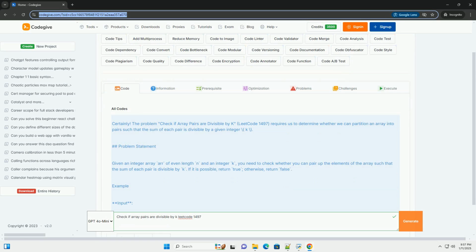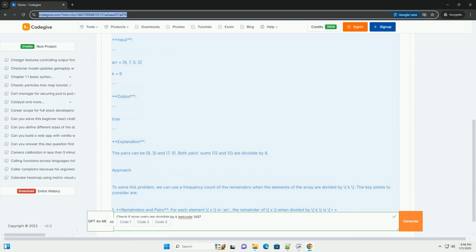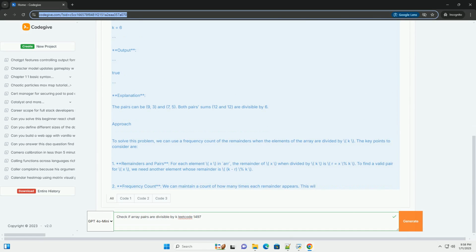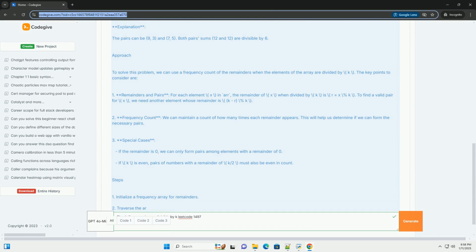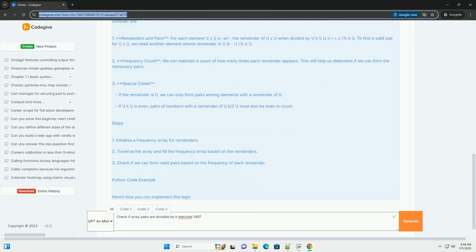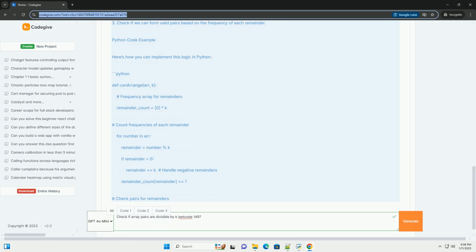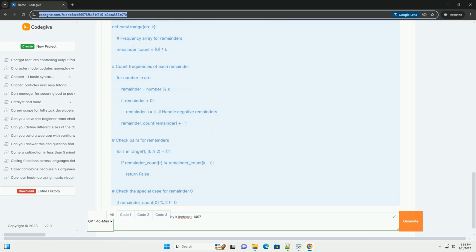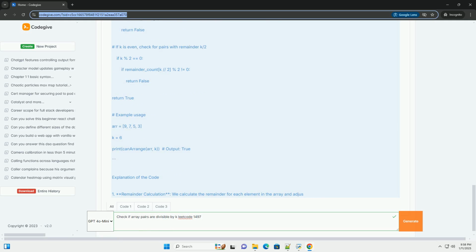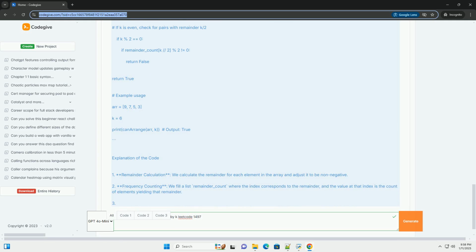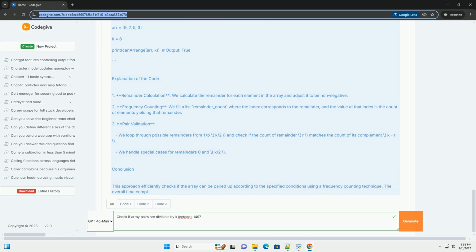Certainly. The problem: check if array pairs are divisible by k. LeetCode 1497 requires us to determine whether we can partition an array into pairs such that the sum of each pair is divisible by a given integer k. Problem statement: given an integer array arr of even length n and an integer k, you need to check whether you can pair up the elements of the array such that the sum of each pair is divisible by k. If it is possible, return true, otherwise, return false.